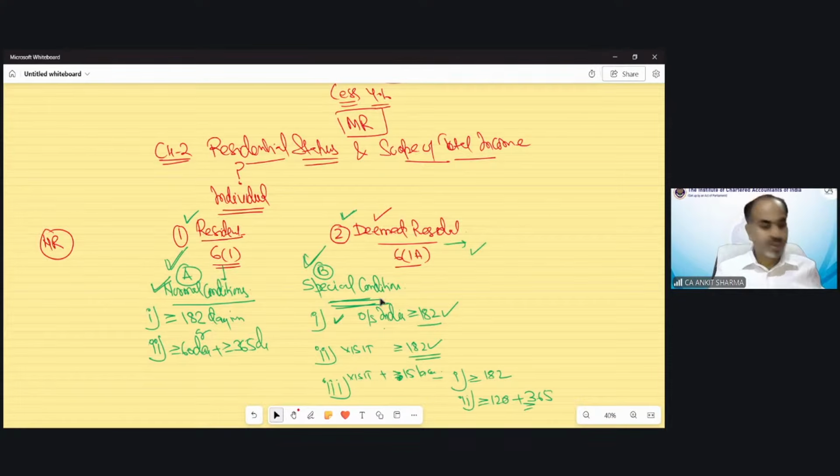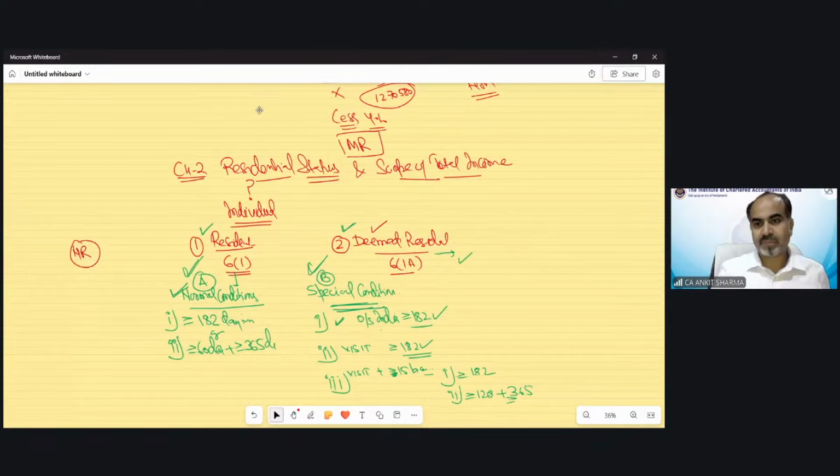Sure. So now we are moving on to the question part. Integration, yes, of course, integration would always be applicable, whether it's a rubber case or coffee case or tea case. If the integration conditions are satisfied, which say that it should be a case of individual, HUF, AOP, BOI, AJP, your agricultural income should exceed 5,000 rupees and your non-agricultural income should exceed the basic exemption limit. If these three conditions are fulfilled, then of course integration would always be applicable. So moving on to questions.